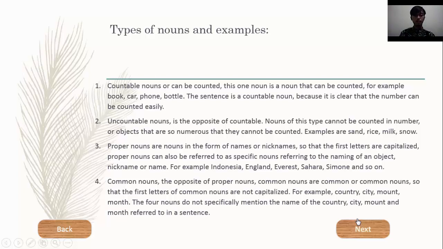Next, common noun, the opposite of proper noun. Common nouns are general nouns, so the first letter of common nouns is not capitalized. For example, country, city, month. These nouns do not specifically mention the name of the country, city, or month referred to in a sentence.